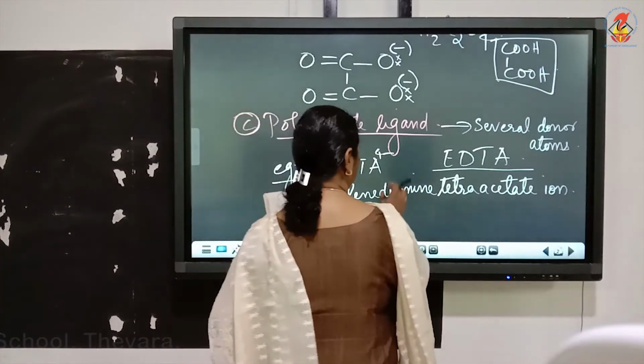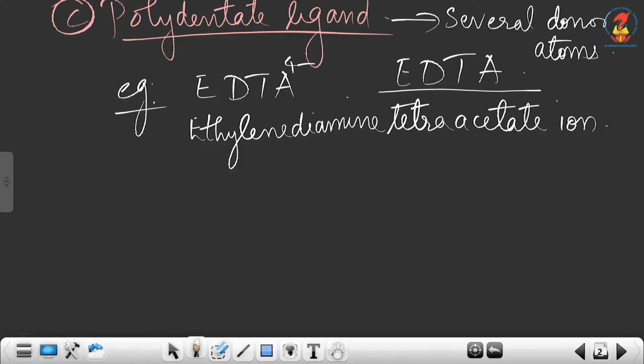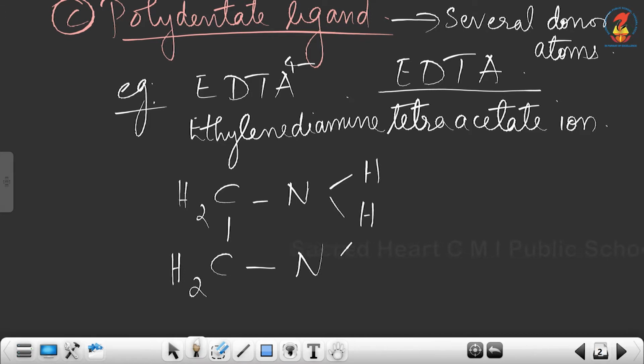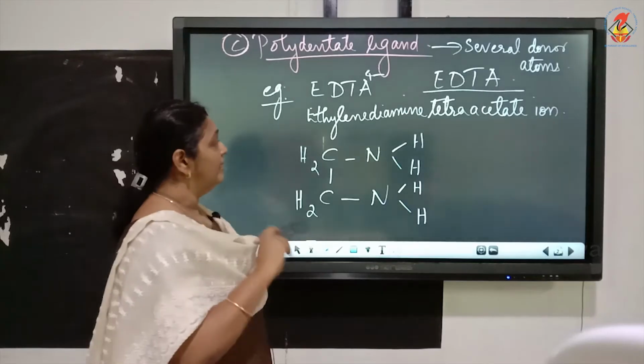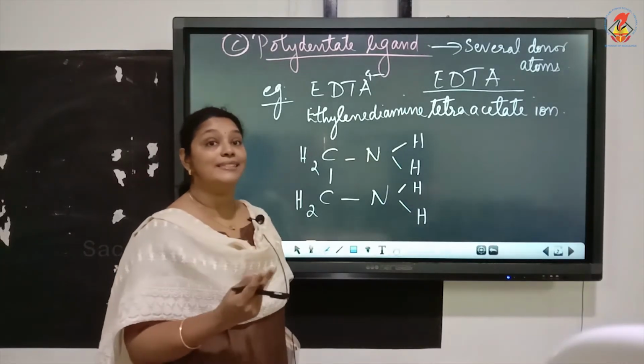So the structure of EDTA is ethylene diamine. So we have CH2, CH2, NH2, NH2. Now here ethylene diamine tetraacetate ion. This is ethylene diamine. Now it is ethylene diamine tetraacetate ion.